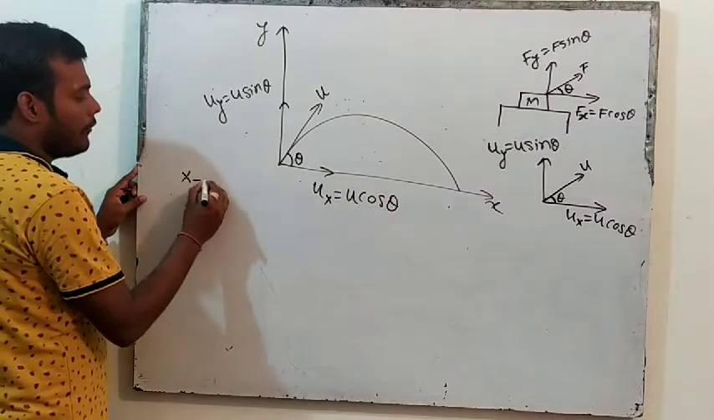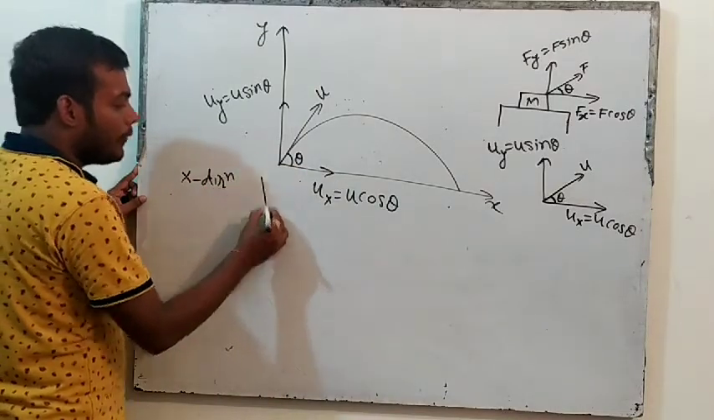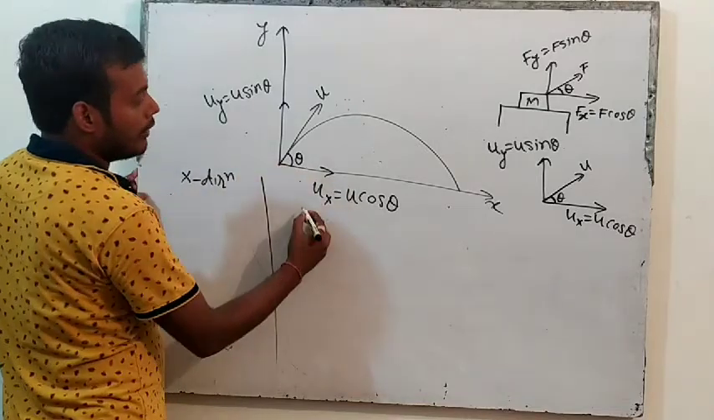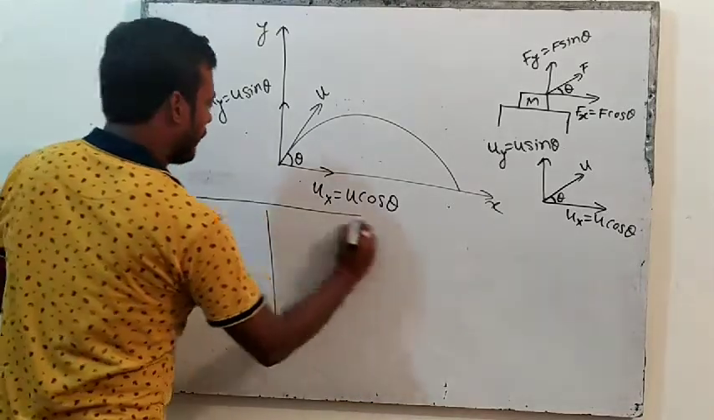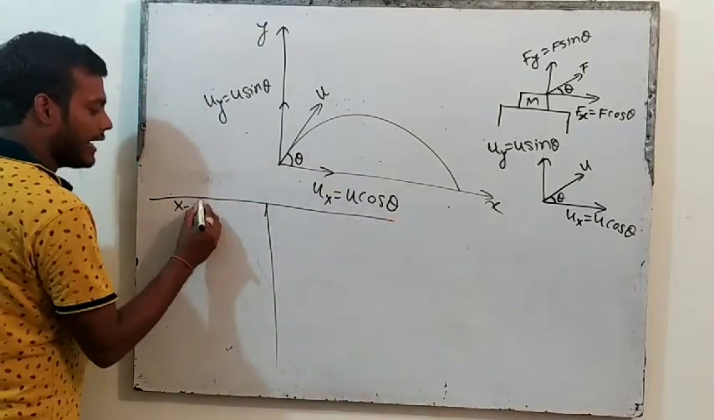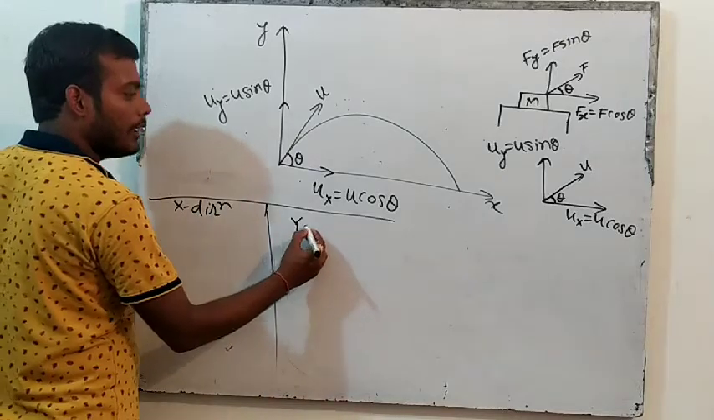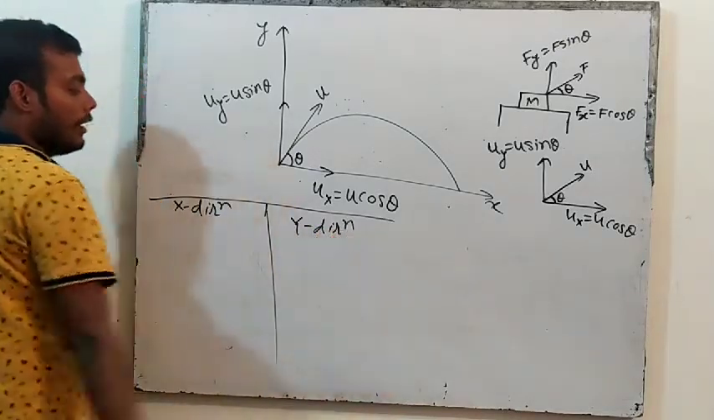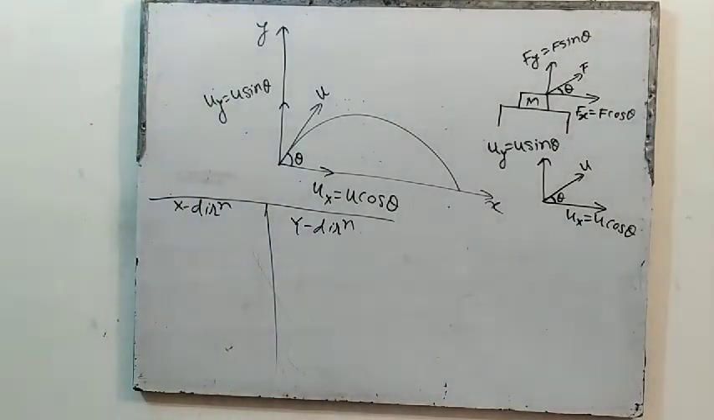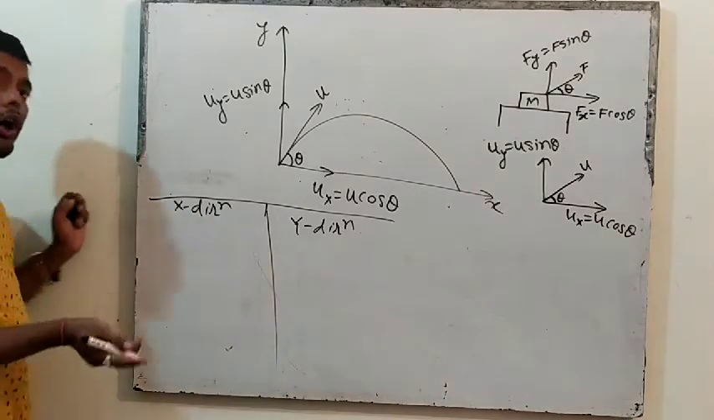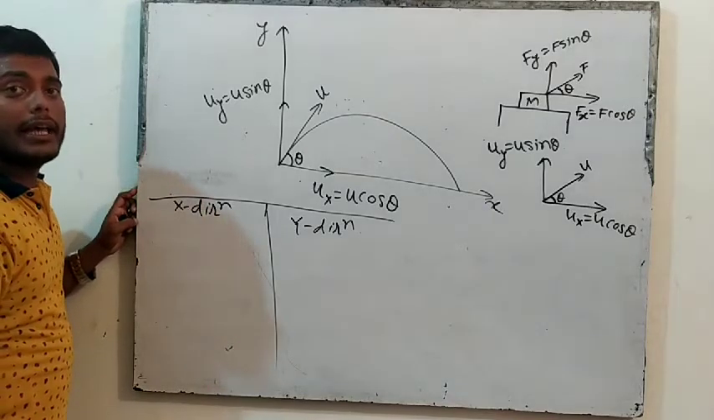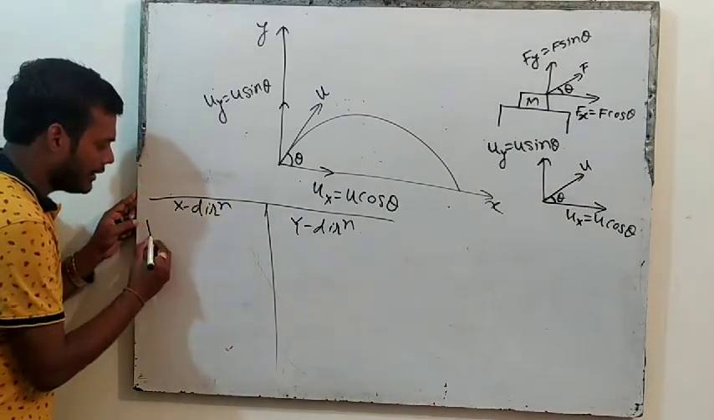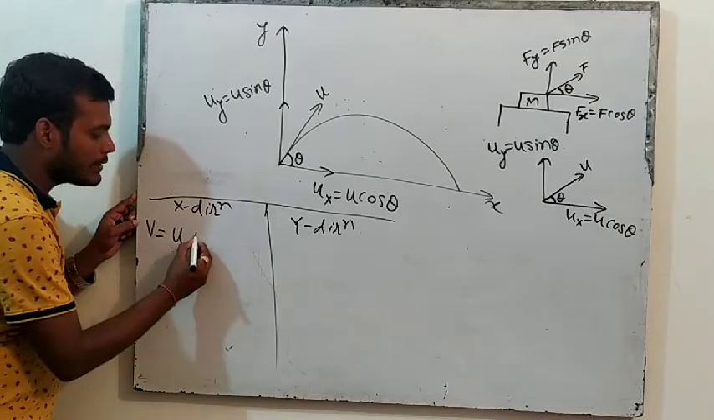For example, here try to understand that we will separate both. I will separate the x direction and the y direction also. First try to understand the equations in x and y direction, how we will apply the equations. All those equations that we have studied in motion in a straight line, the same equations we will use here also. This is v is equal to u plus at.